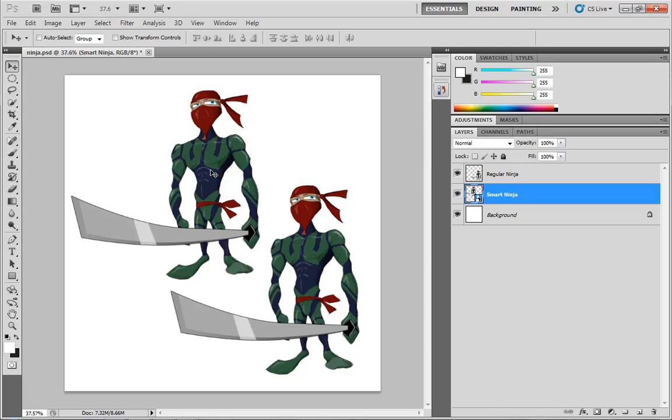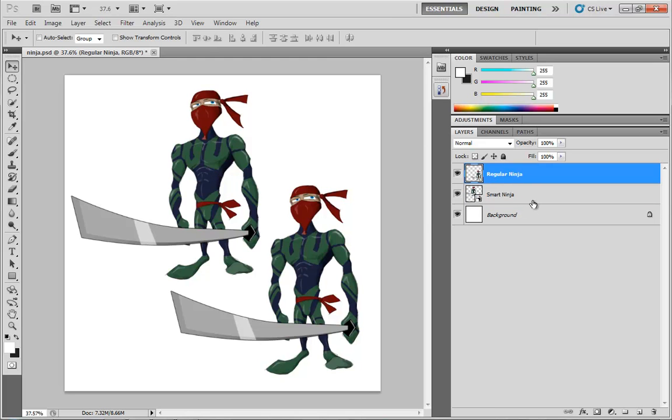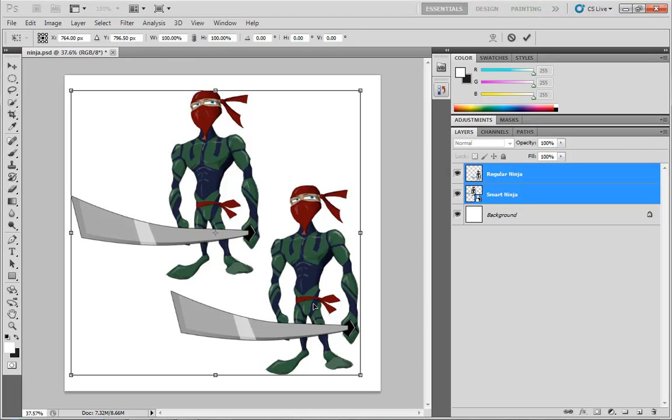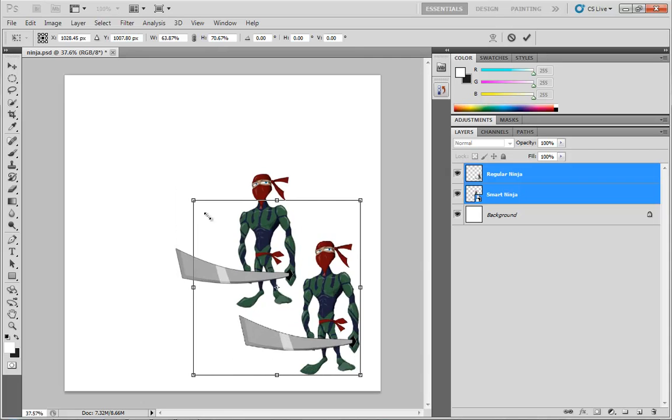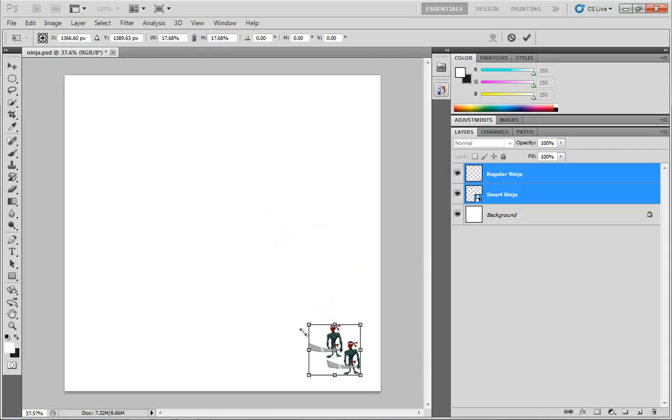Watch this. I don't really want to branch off into having to teach about file transformations, but just as a demonstration, follow along with me and check this out. I'm going to grab my regular Ninja, hold down Shift, and grab my Smart Ninja as well. Now with both of these layers selected, I'm going to hit Control-T. Now Control-T allows us to transform a current selection of layers, and I'm going to put my mouse over the upper left corner handle of this little square, and I'll just drag it down here to the corner like so. In fact, while I'm dragging, if I hold down the Shift key, I'll get a nice uniform scaling. When I'm done, I can go ahead and press Enter.